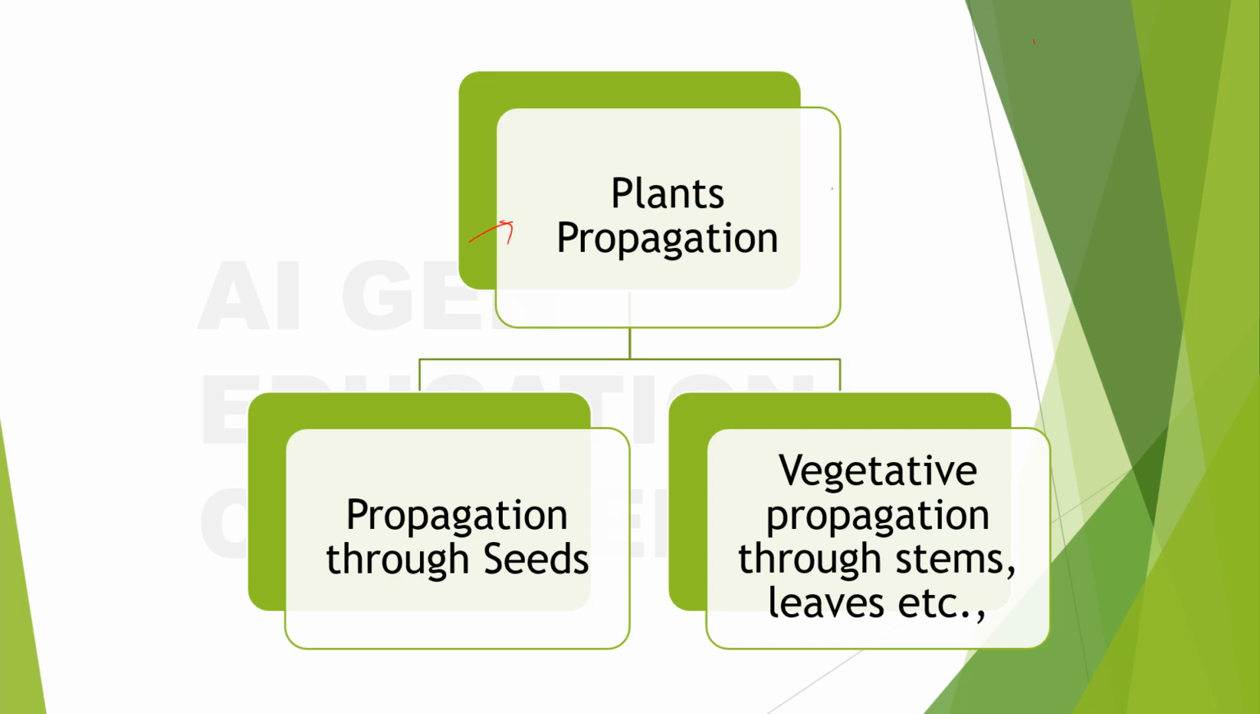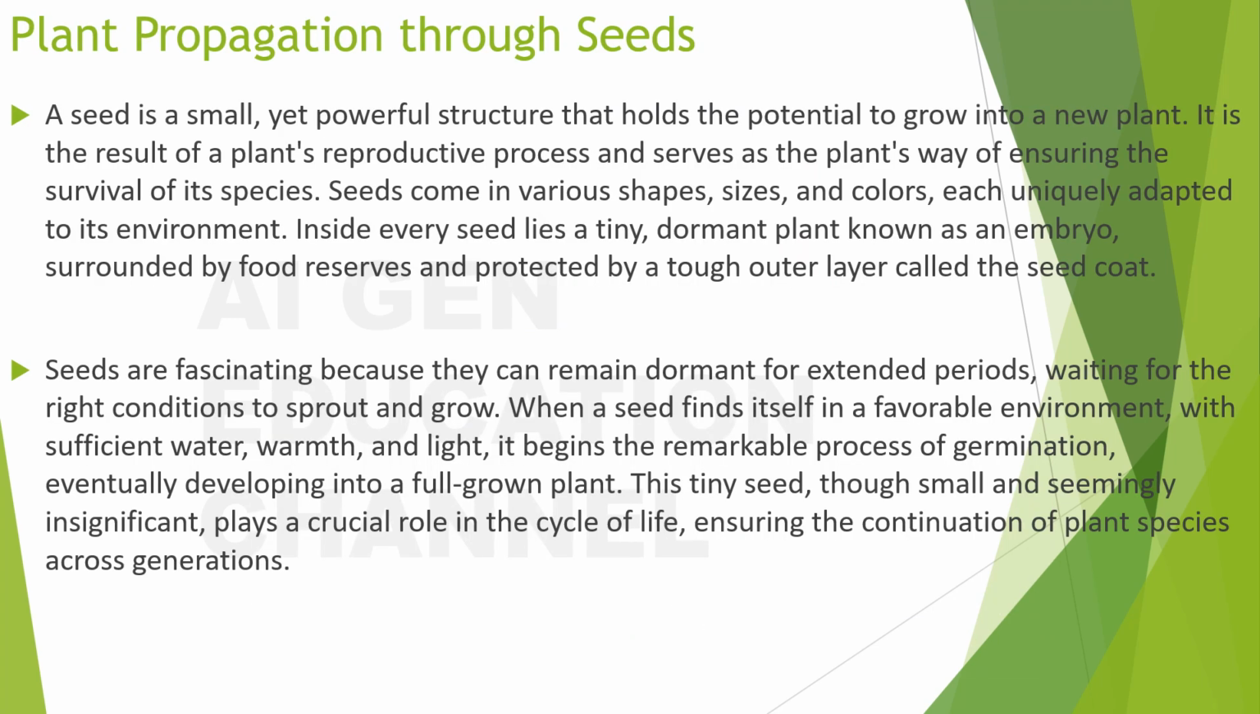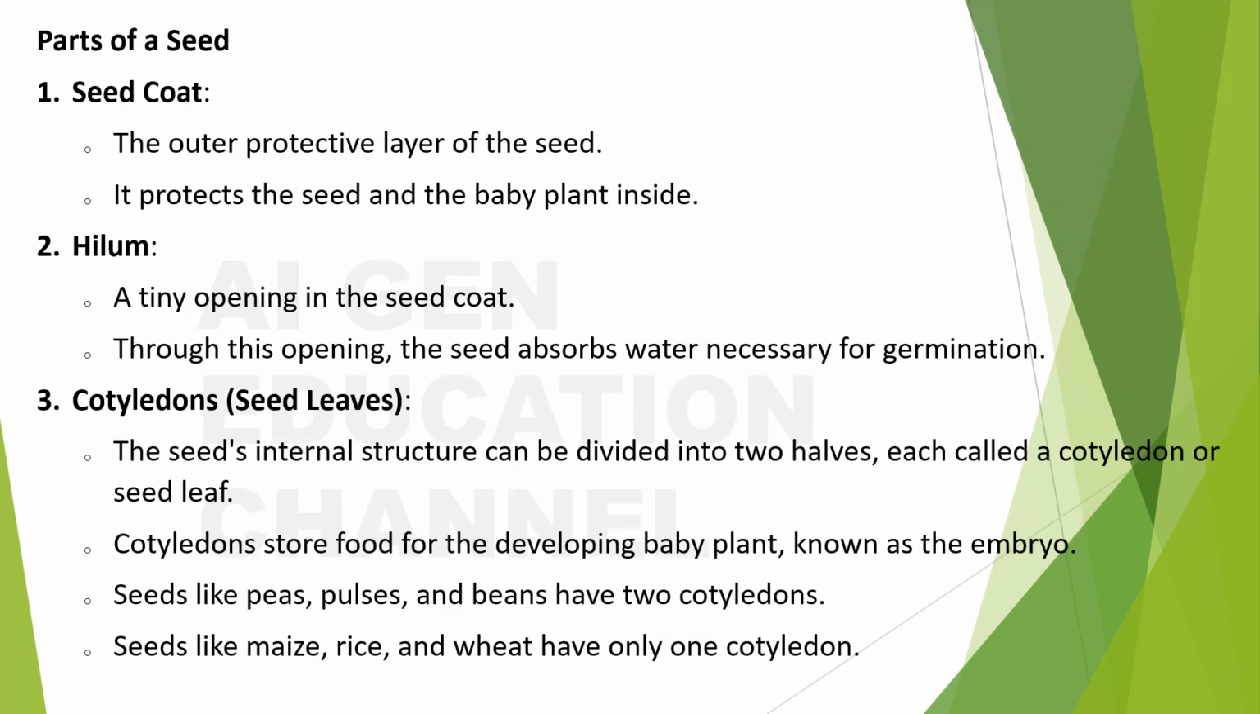Last time we have seen about the propagation that happens through the seeds, right? As a part of that, we have seen how powerful the seeds are. Though they are small, they hold the capacity to give rise to another plant, right? And we saw about the structure of the seeds: the seed coat, hilum, and cotyledons. What about cotyledons? It's the food for the embryo, right? Do you remember? These are all important.